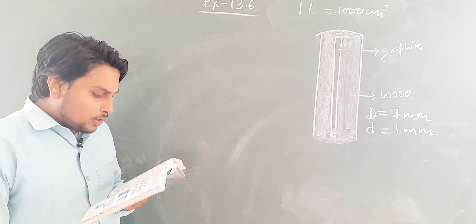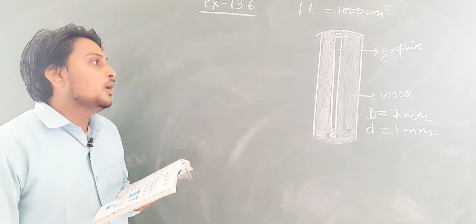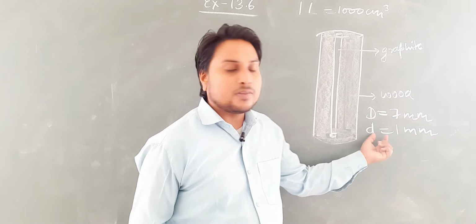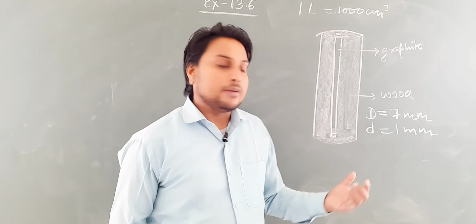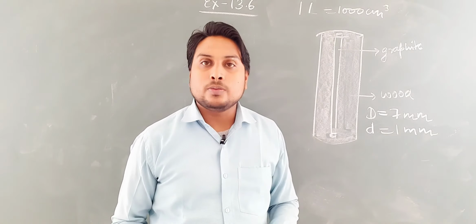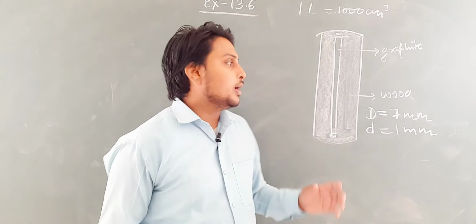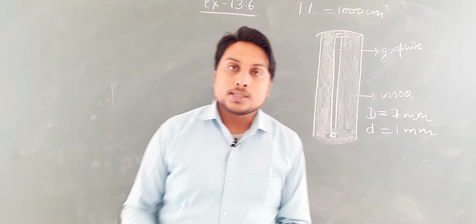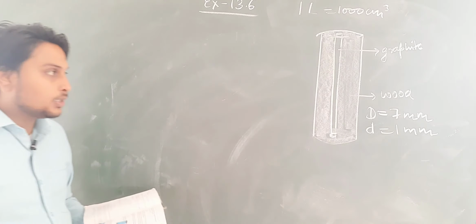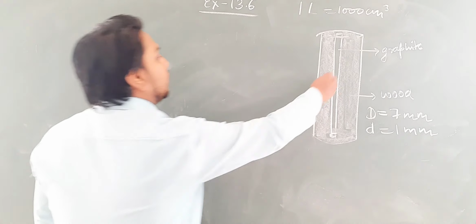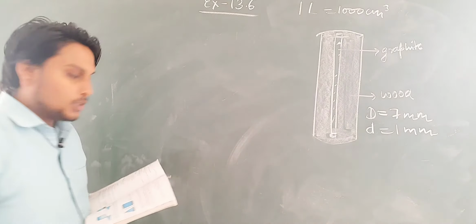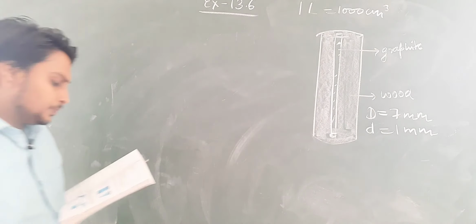In the next part you have to solve the volume of the graphite. It is given that the diameter of graphite is 1 millimeter, so its radius will be 0.5 millimeter. From here you can find the volume of this graphite, meaning the interior volume. So this question you can also do by yourself.